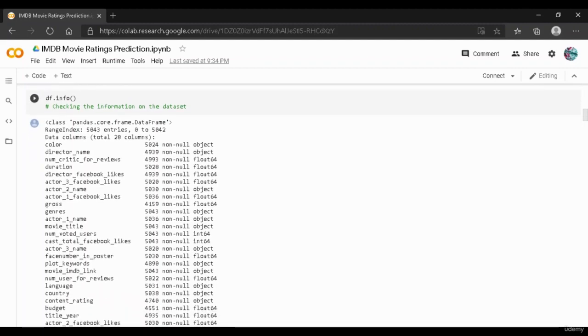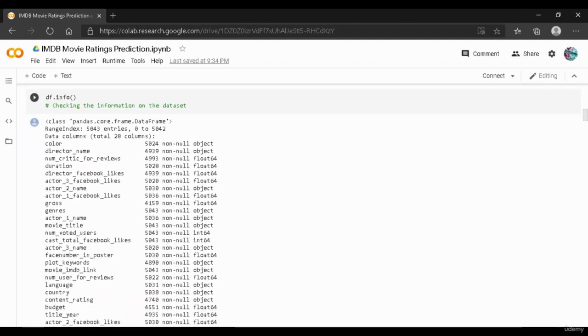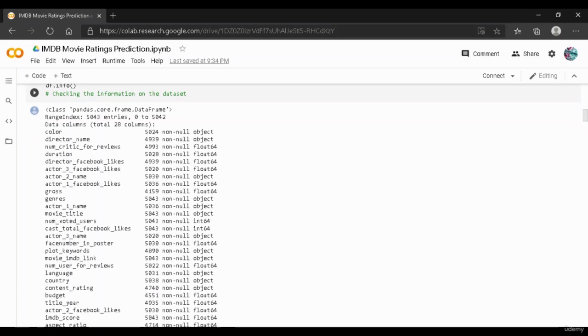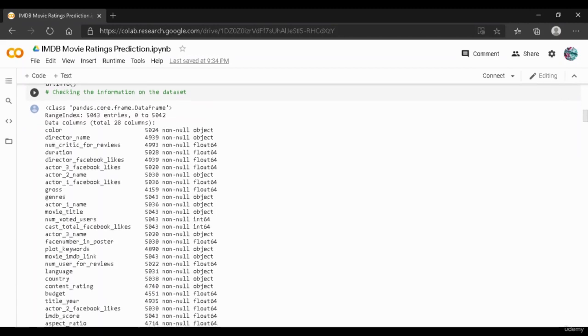And then the next code that we have used for data understanding is the df.info. So using the df.info, we can check two things over here. One is the presence of null values in that particular column, and we find that by matching these two numbers over here.